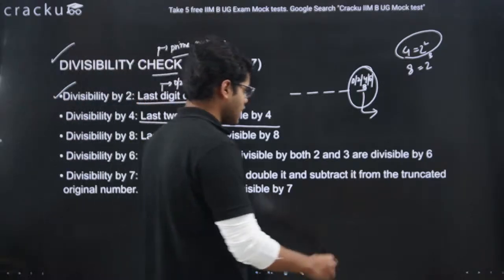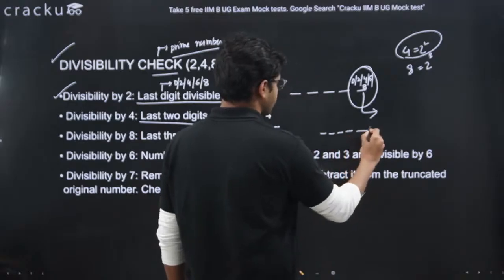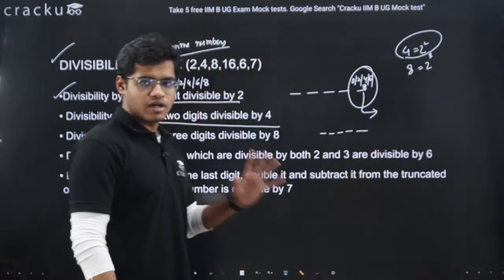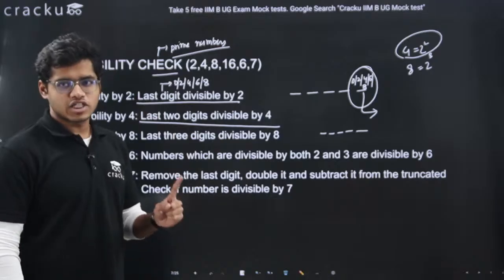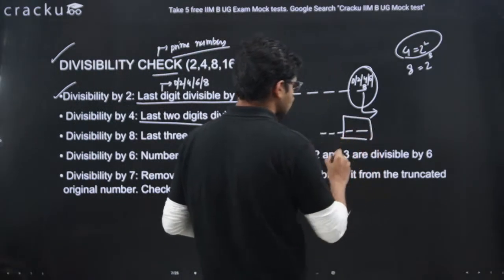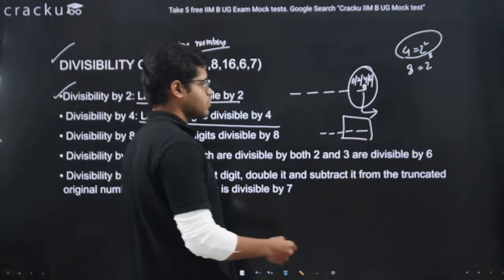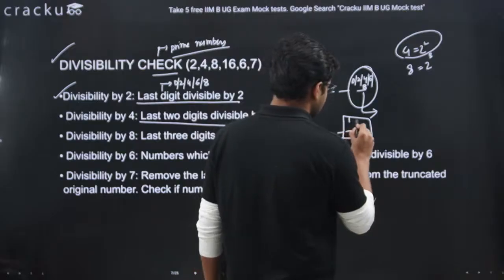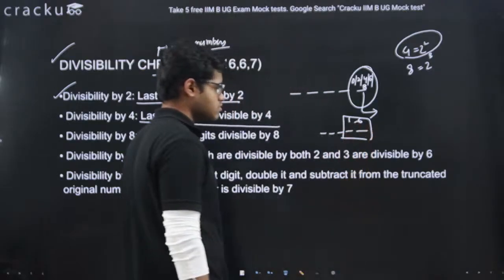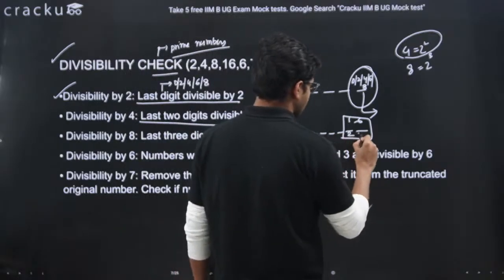So if we take this example, say 1, 2, 3, 4, 5, we are having a 5-digit number. The divisibility test for 4 means the last 2 digits have to be divisible by 4. Suppose we have one number where the last 2 digits are 16 and another where the last 2 digits are 22.